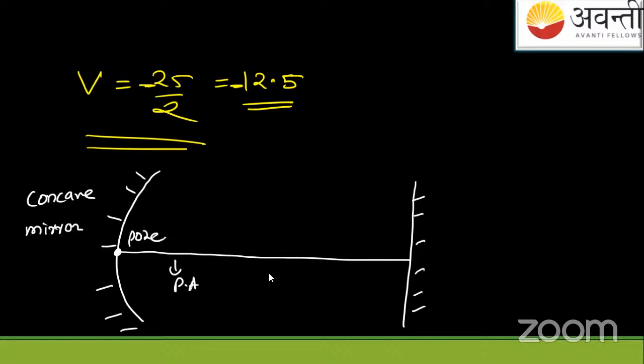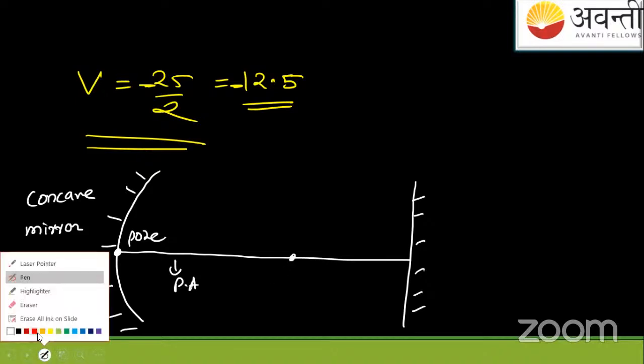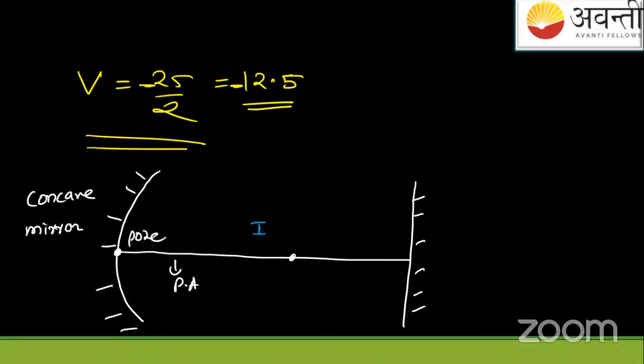First image is at this point. I'm using the colors of my choice. Blue. Where's the image? It is 30 centimeters from the pole. We know the distance between the concave mirror and this plane mirror is 40 centimeters.